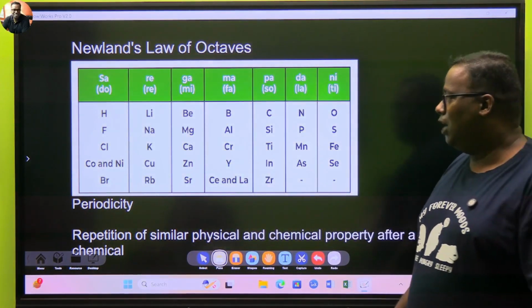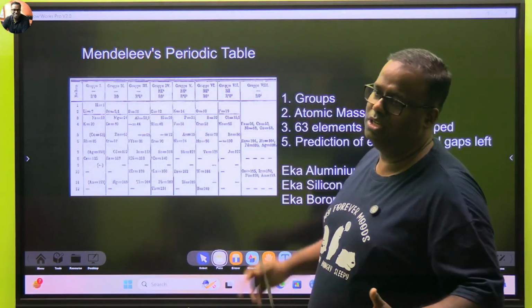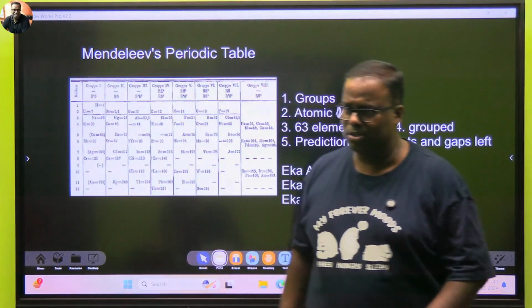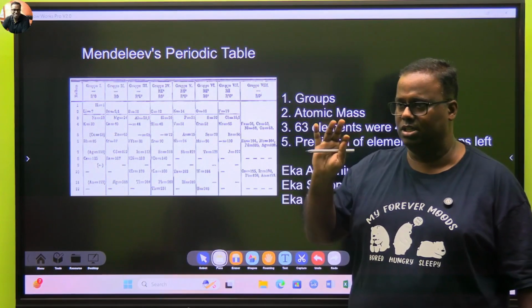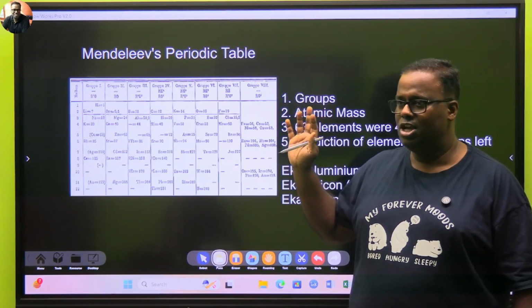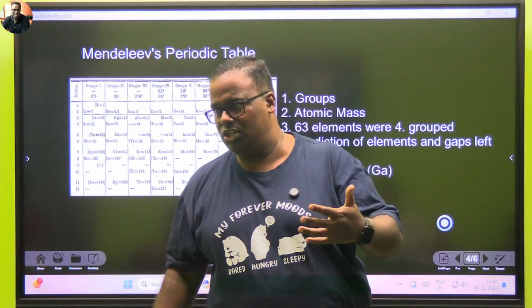Correct. After this came, which I like the most, Dmitry Mendeleev's approach. And here I'll talk a lot, okay, because this is something which is absolutely not talked about in your book, and that's because of the British culture. They just don't want to recognize this, whereas this is spoken about in any other book. Dmitry Mendeleev was actually a Russian.